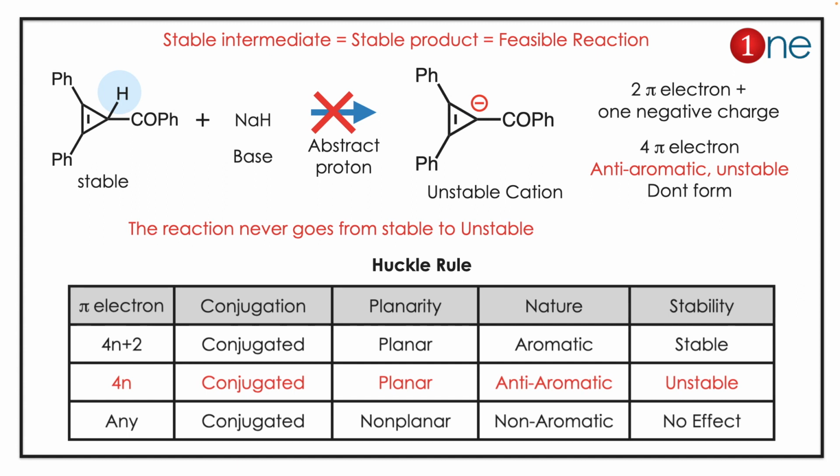So the system never goes from stable to unstable. So the reaction is not at all feasible. So the final product doesn't form; the reactants stay as reactants. The concept you outline here is that a stable intermediate always forms a stable product, which creates the feasibility, and anti-aromatic products never form because of instability.